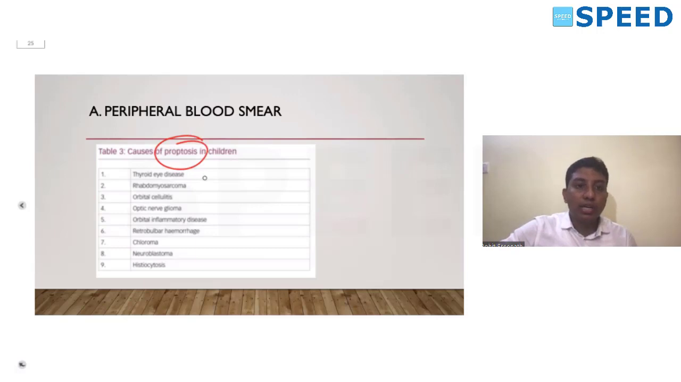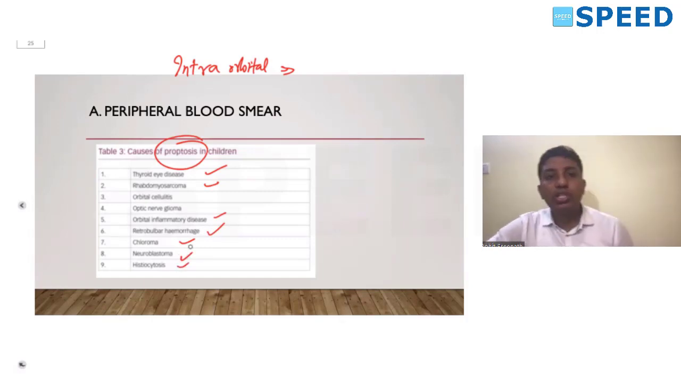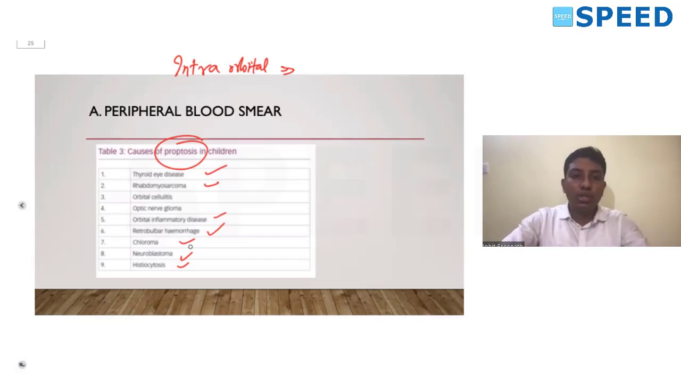Again, the first important one is thyroid eye disease. Always rule out a rhabdomyosarcoma. I told you rhabdomyosarcoma is the most common intraorbital tumor. The intraocular one is retinoblastoma. The most common intraorbital tumor is rhabdomyosarcoma. Next, orbital cellulitis. You can also have an optic nerve glioma, orbital inflammatory disease, a retrobulbar hemorrhage, a chloroma, a neuroblastoma and histiocytosis. So these are important causes for proptosis in children, right from thyroid eye disease to histiocytosis.